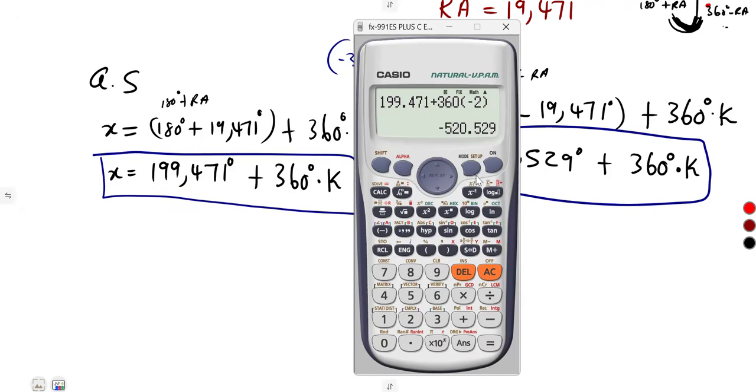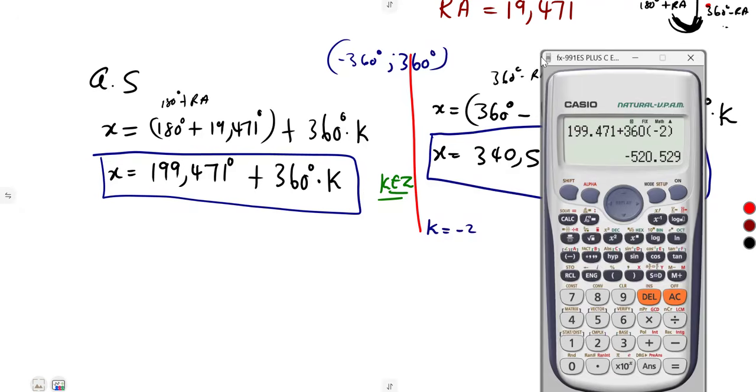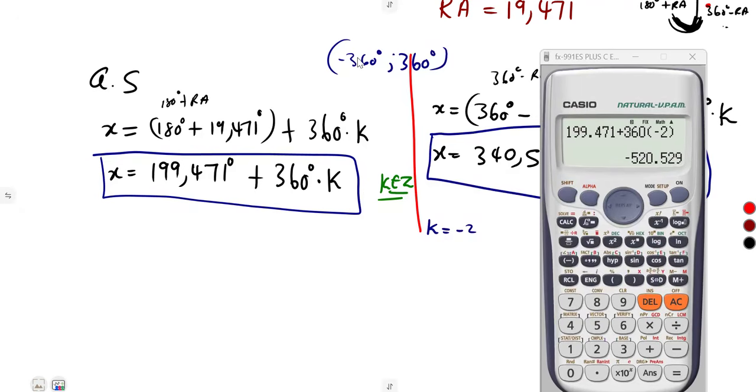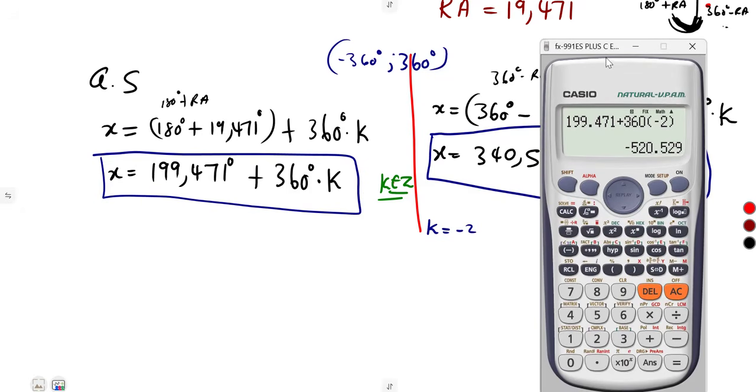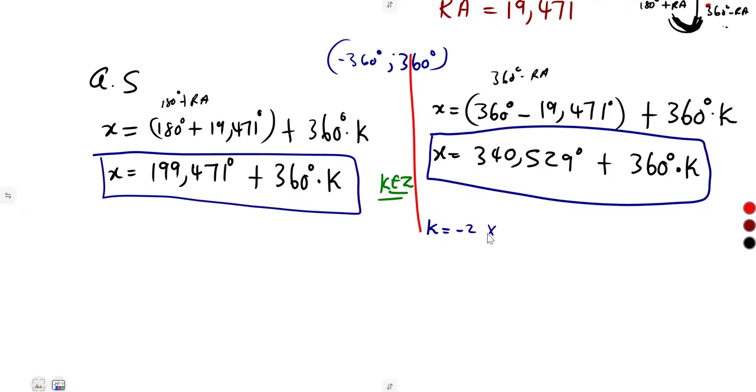Let's see what you're going to have. It's minus 540 something. It's out of the interval. Remember, our values are to be taken from minus 360 to 360. We cannot use it. So when k is minus 2, there's no solution.